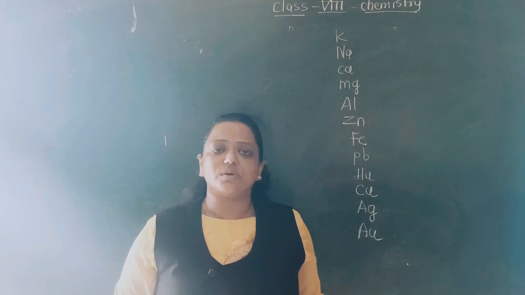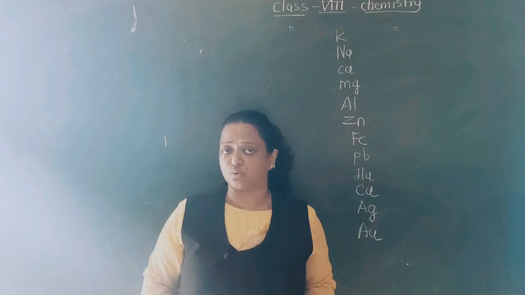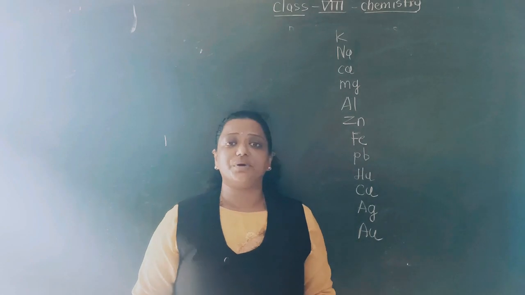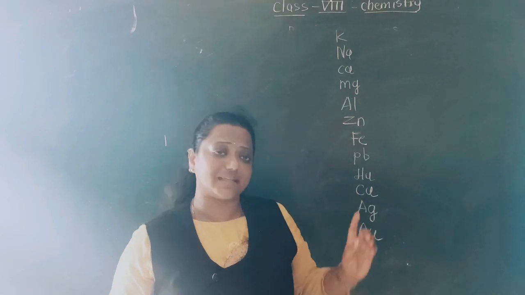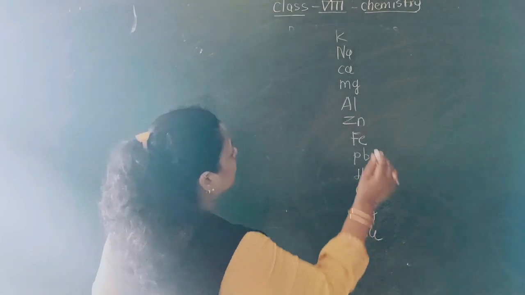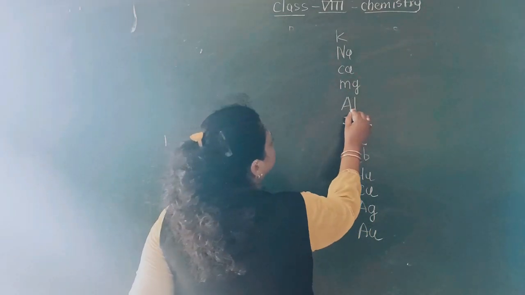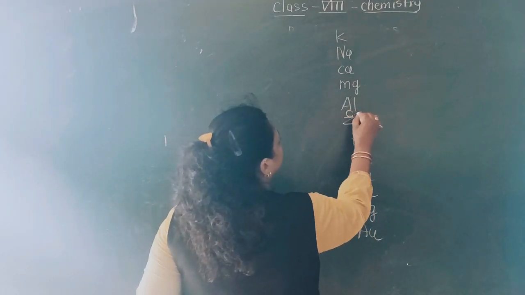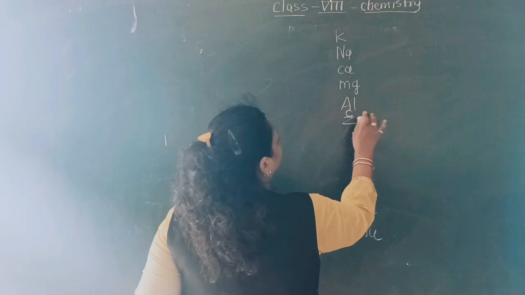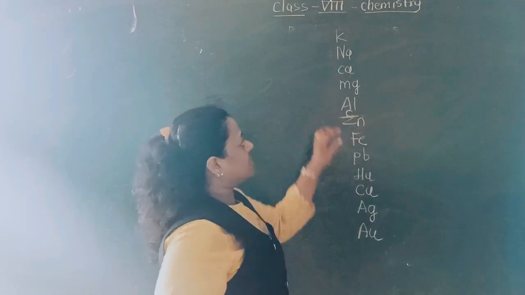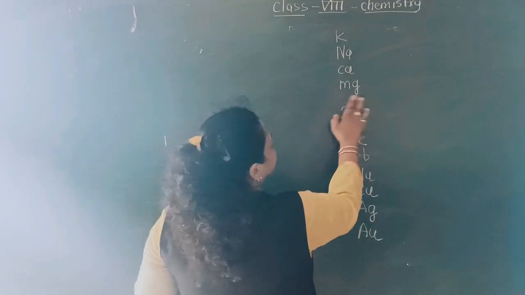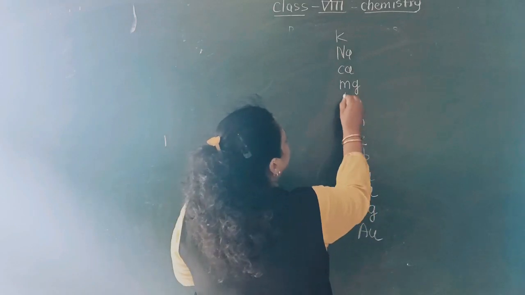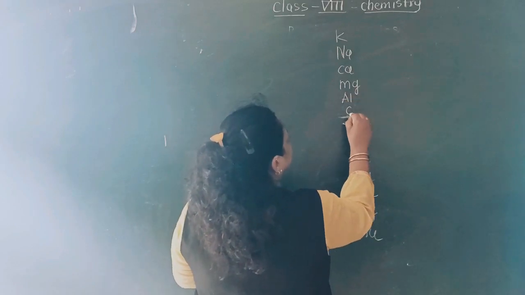And the same rule is applicable for hydrogen also. So where I am going to keep this carbon and hydrogen, that I shall let you know. I shall keep the carbon and hydrogen here. After aluminium there will be carbon. You can see here, after aluminium there will be carbon. If it is not visible for you, I will write it again: aluminium and then carbon.